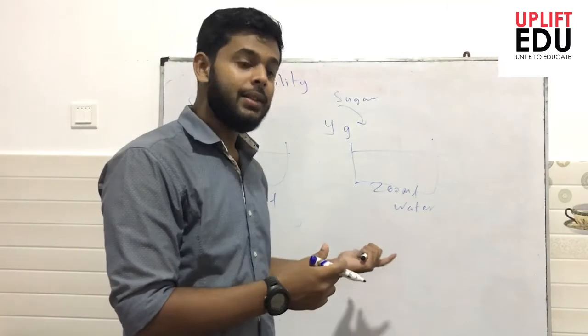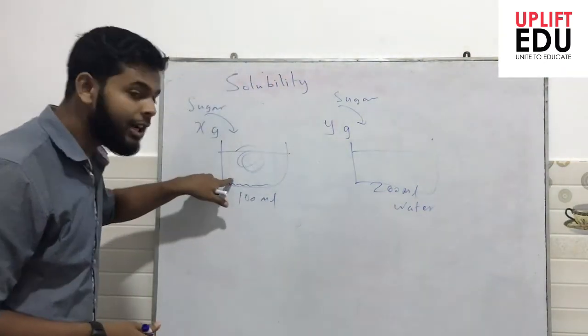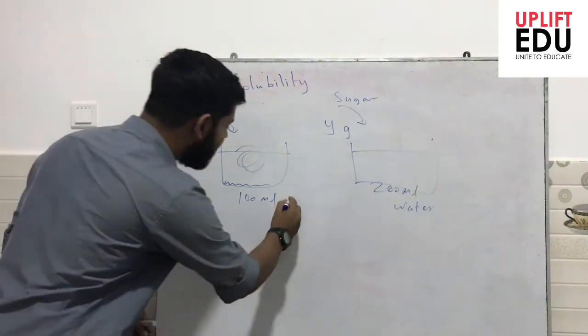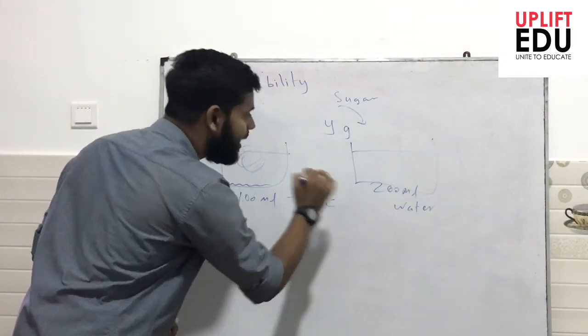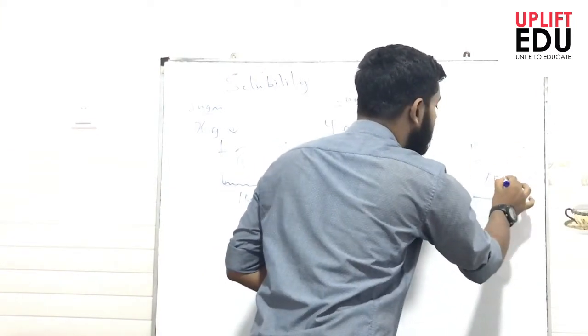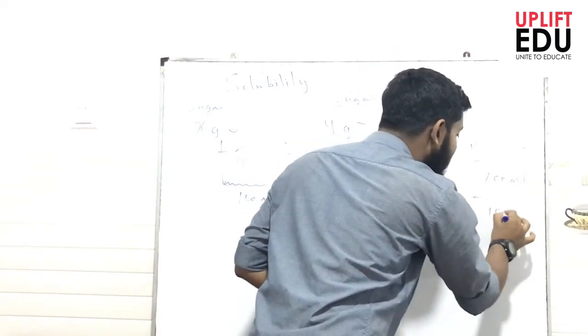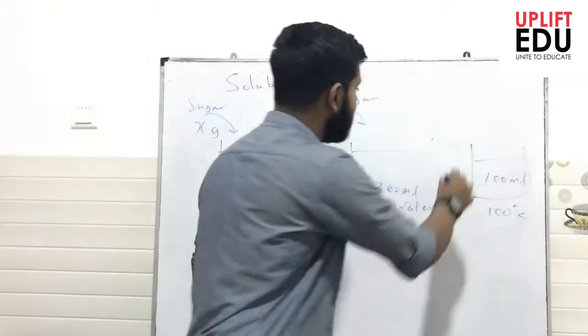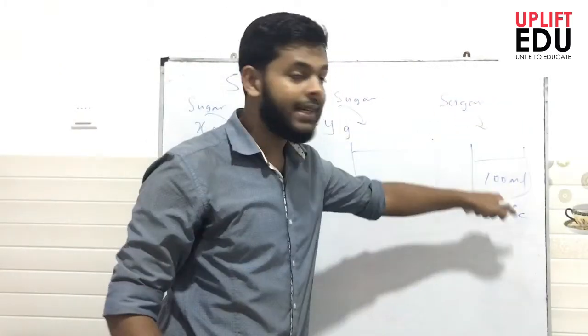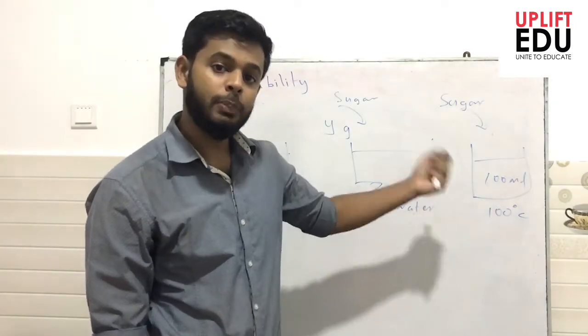Not only this, if we consider the same 100 milliliter of water and adding sugar into that at 30 degrees Celsius, as well as having a beaker where I have 100 milliliter of water at 100 degrees Celsius, and let's say I keep on adding sugar until it attains saturation level and forms precipitate.